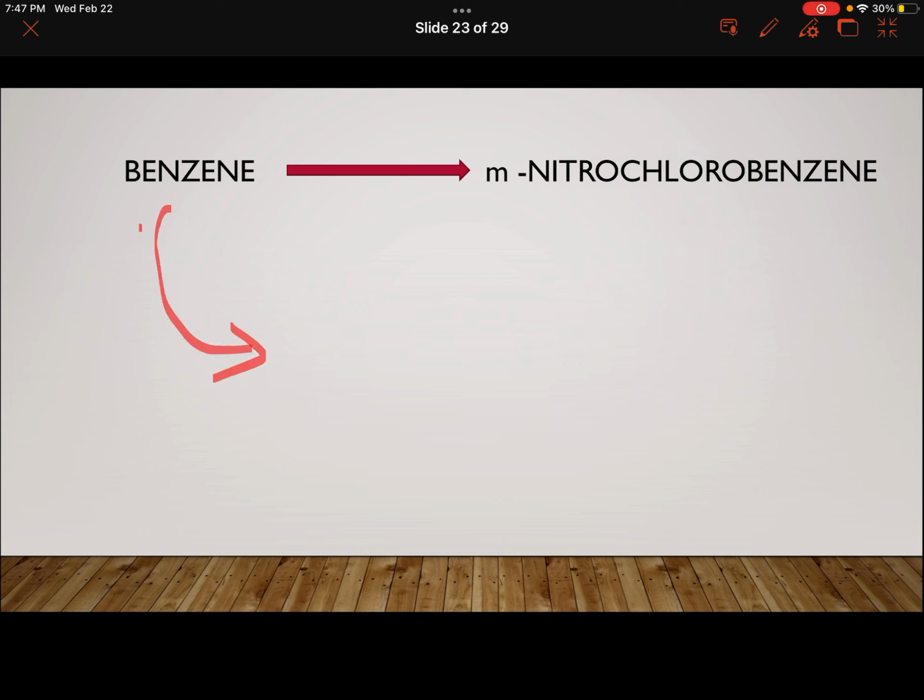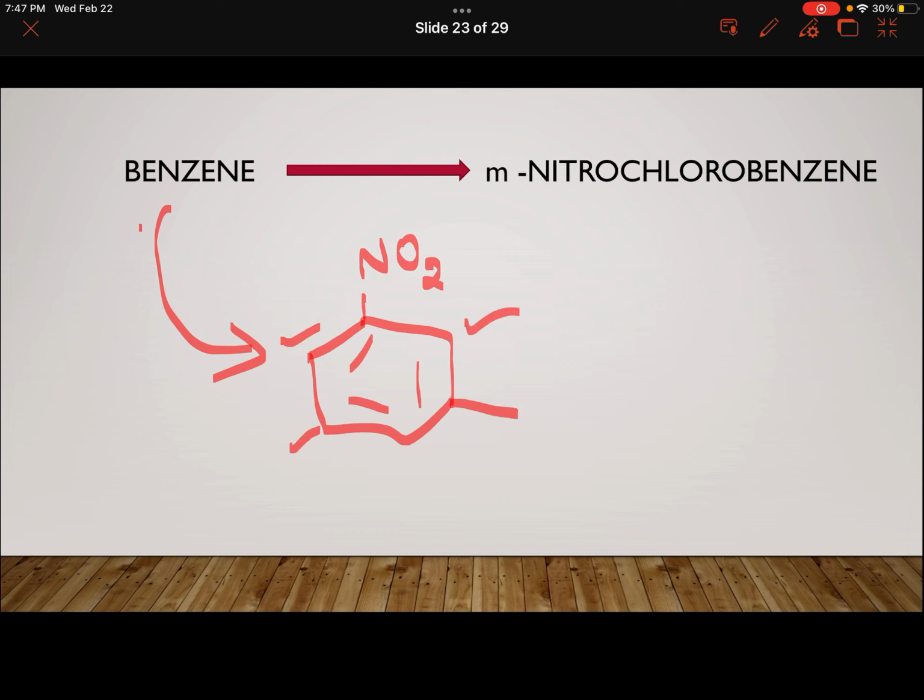And you have to make, I am drawing it again. Suppose I put nitro here, then meta of that: ortho, ortho, meta, meta. So I can put it here or this side, chloro and benzene. This is the product.